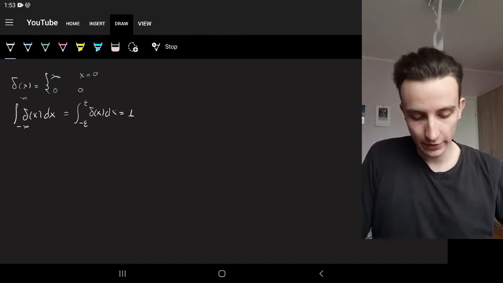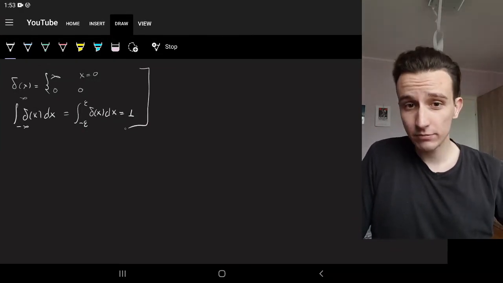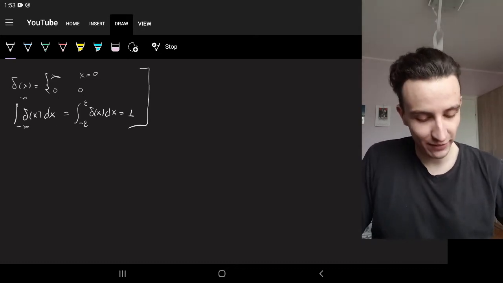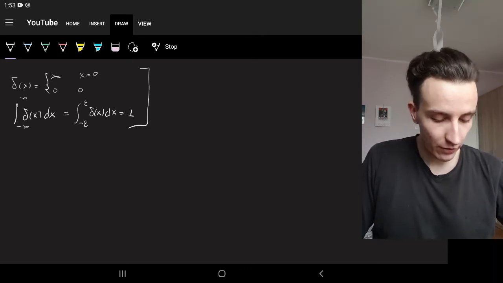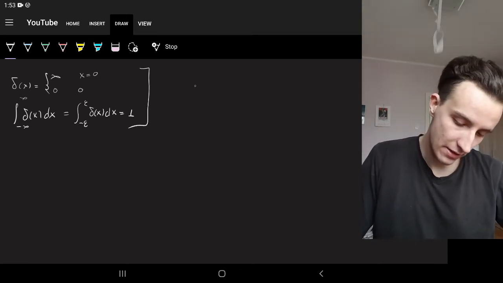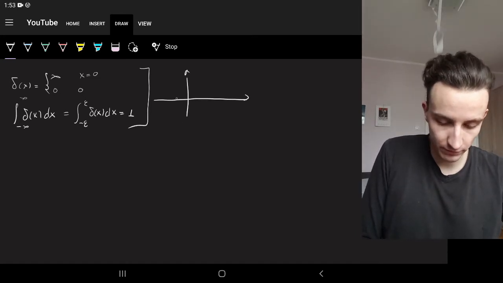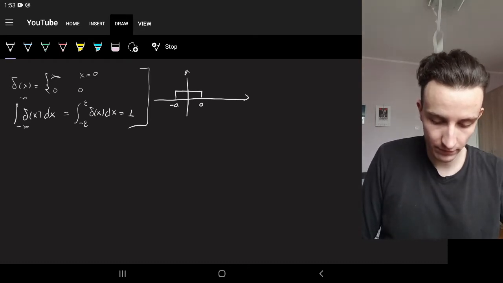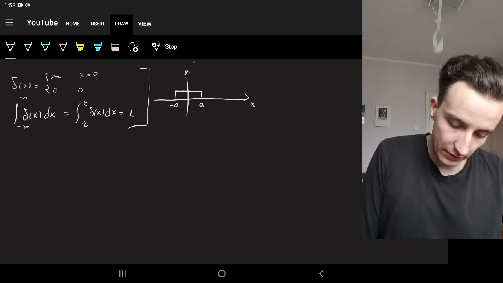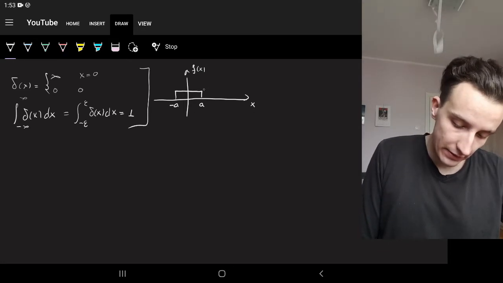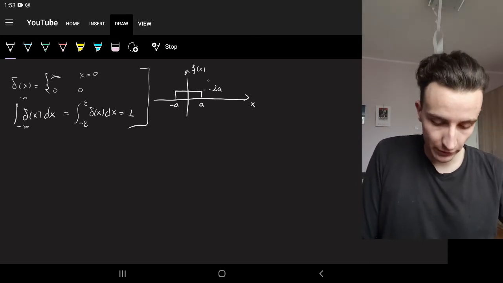Okay, and now we're going to show why this holds, and how the delta function can be defined. So we're going to start from a rectangle, or a function that is a rectangle. We're going to call this minus a and a. This is x, and this is f of x, or y, or whatever. And the amplitude here is going to be 1 over 2a, pardon.